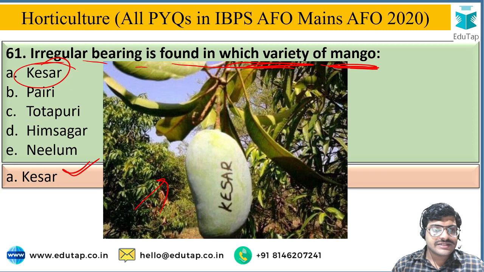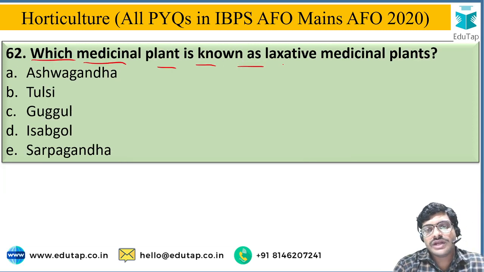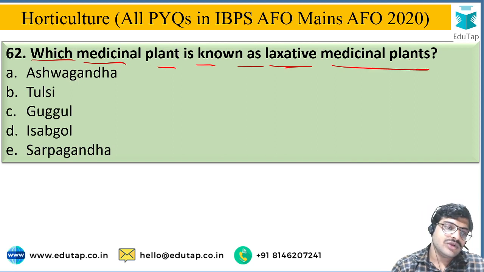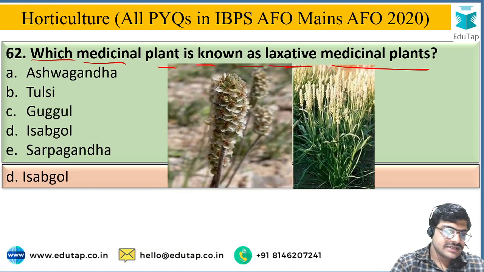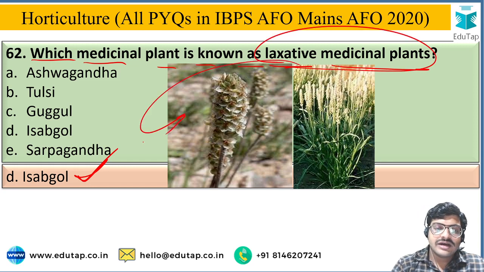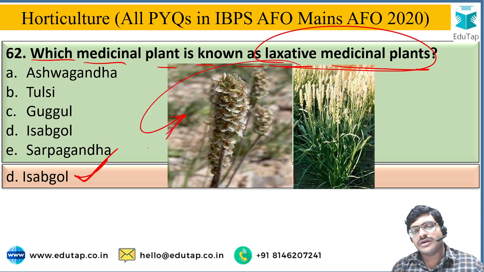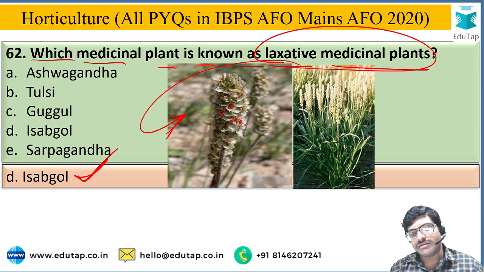Okay, next, which medicinal plant is known as laxative medicinal plants? And the options are ashwagandha, tulsi, guggul, isabgol, sarpagandha, and the correct answer is B. Isabgol is called laxative medicinal plant. Okay, here the husk and seeds are used for economical purpose, or economical plant part is husk. Husk, here you can see the husk, and small seeds are the economical plant portion.